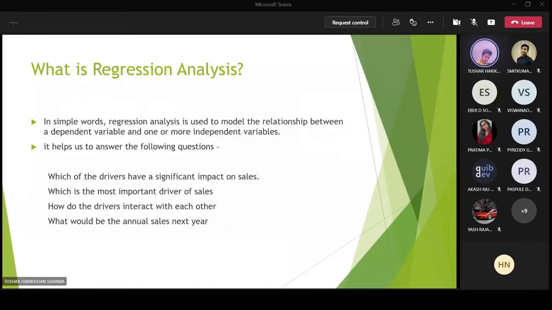So what I was saying is, what kind of questions does this particular thing answer? It answers things like what are the drivers with significant impact on sales. Indirectly, instead of considering these examples, I can simply say it's answering what is the value of the dependent variable based on your independent variable. If someone asks what we do with linear regression, just say that we are finding the value of the dependent variable using one or more independent variables. That's what we are doing in regression analysis. That's our main goal, in simple words.